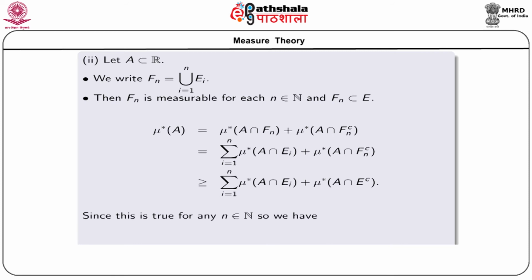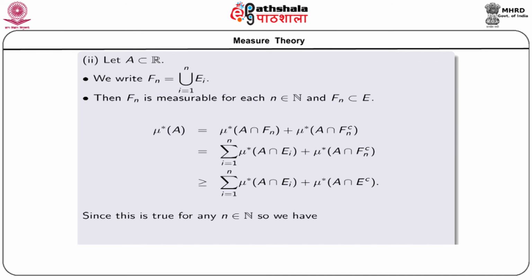Again see that on the left hand side we have a number which is independent of n, as well as on the right hand side the second number mu star of A intersection E complement is also independent of n.